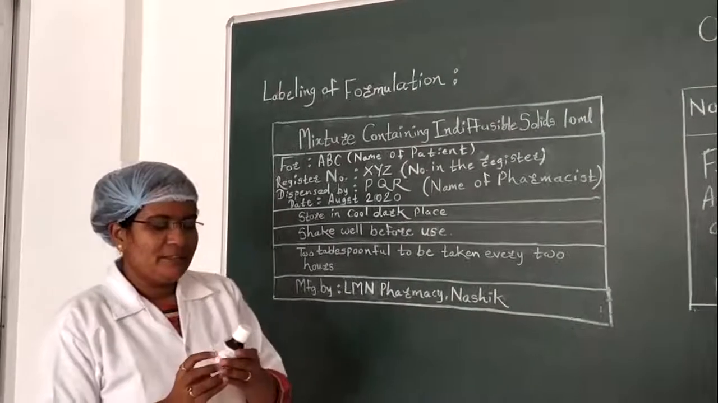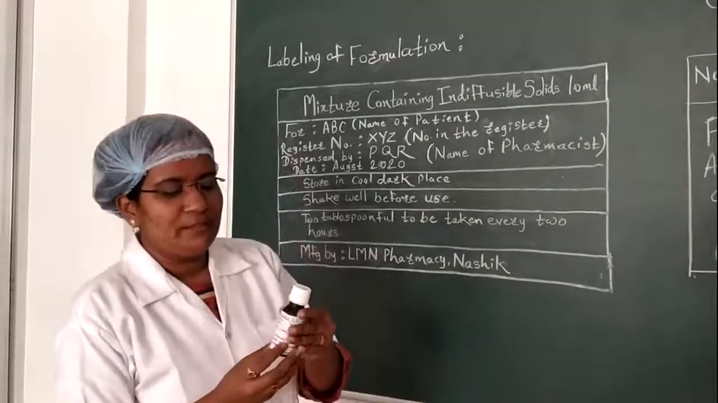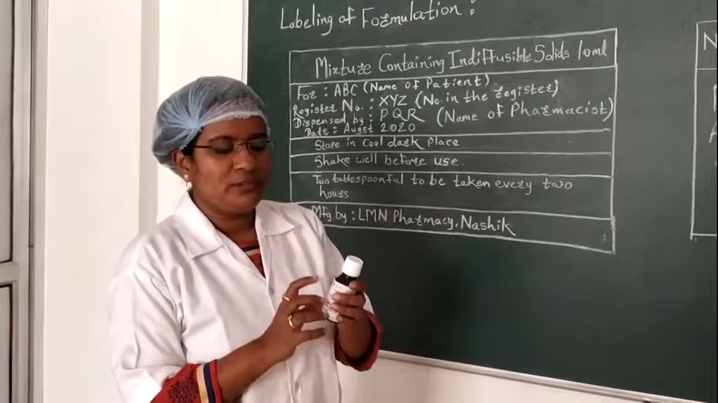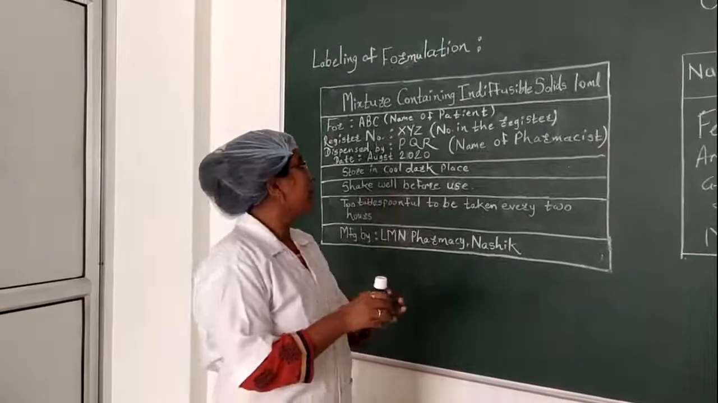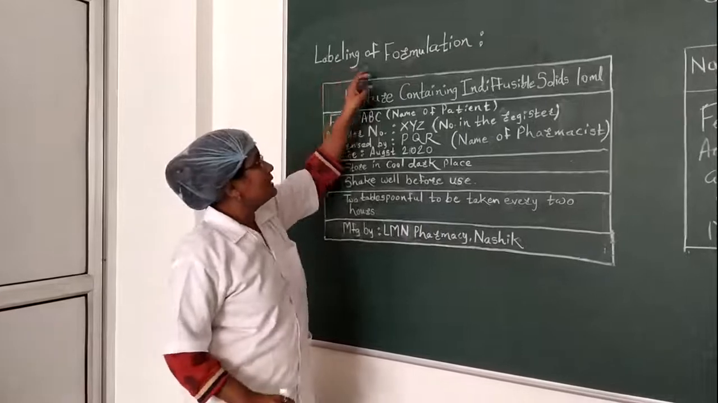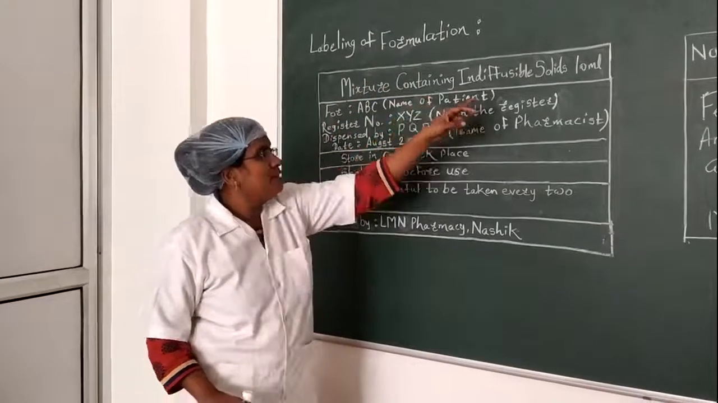After filling the formulation in this amber colored glass bottle, we will proceed to label, as this label is also prepared. So let's see the label. Labeling of formulation: mixture containing indiffusible solids.